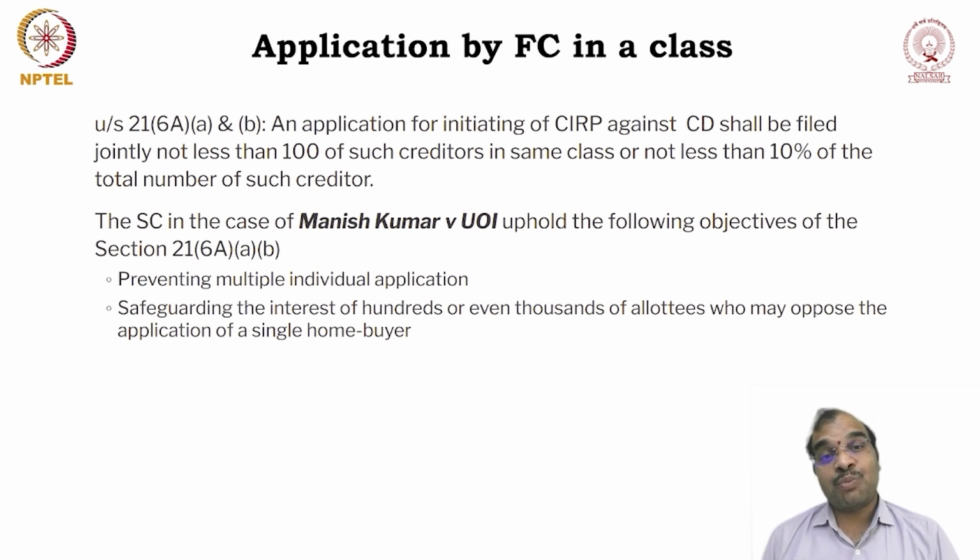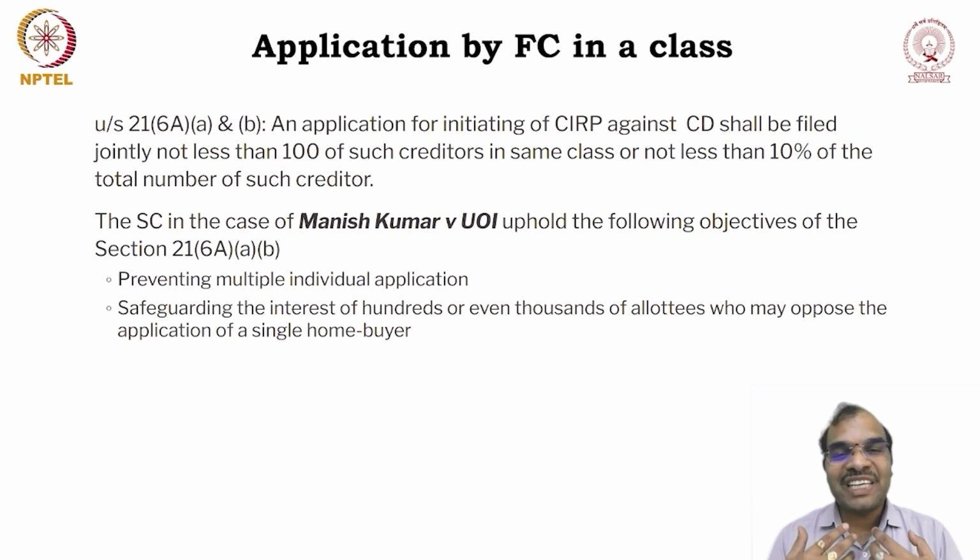So to protect the interest of such small people, because in big infrastructure projects thousands of allottees can be there, they have created this provision, as they may not be in a position to fight the case individually.